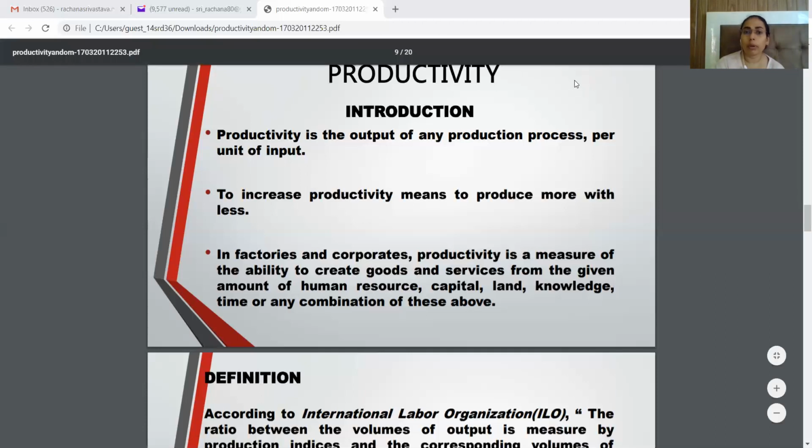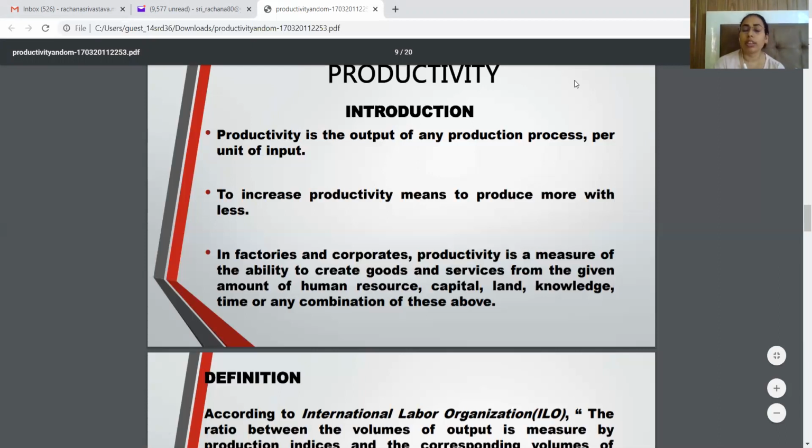So productivity, in general, is the efficiency of the production process. One can clearly see that we can increase our productivity by producing the same amount of output with less input, or more output with the same input.